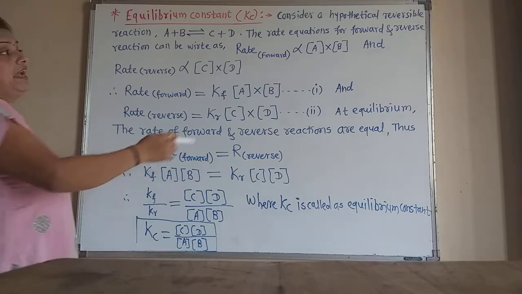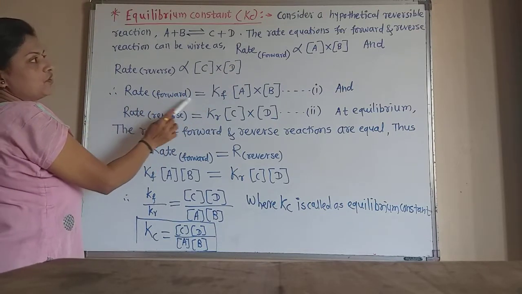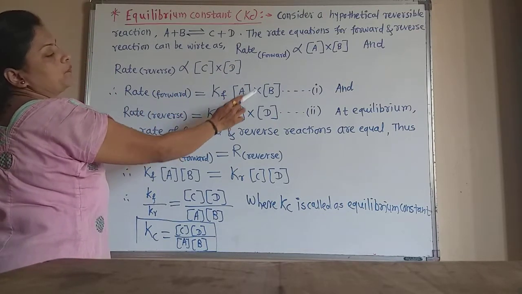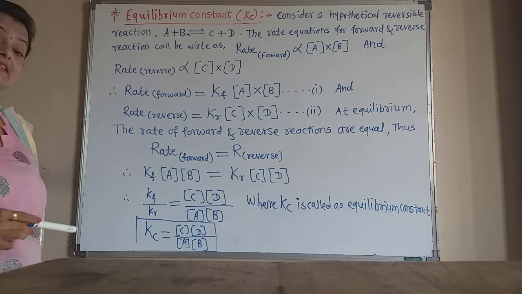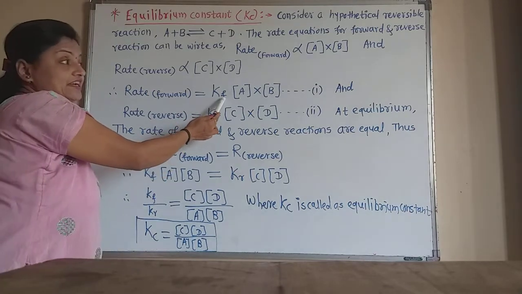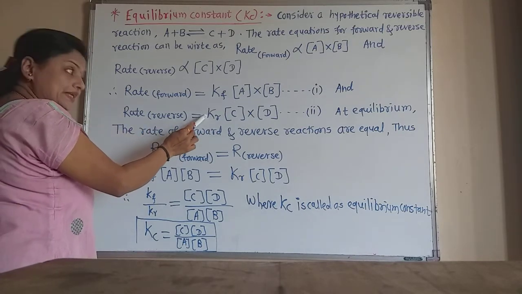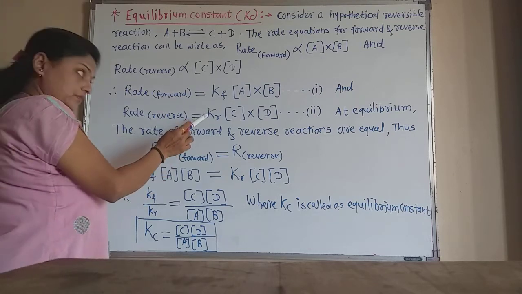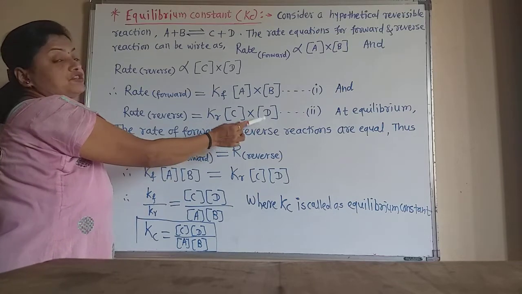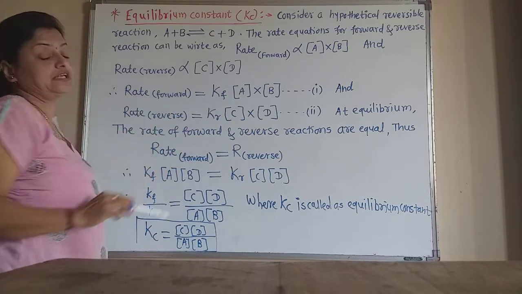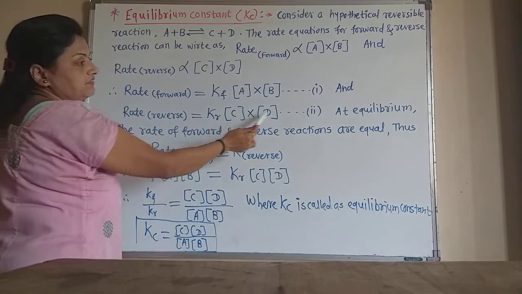Now, writing these as proportionality equations, rate forward is equal to Kf into concentration of A and concentration of B. Here Kf is the proportionality constant of the forward reaction, and the rate of the reverse reaction is given as rate reverse is equal to Kr, the rate constant of the reverse reaction, into concentration of C into concentration of D. The proportionality equations can be written in this way. Suppose this is equation number 1 and this is equation number 2.